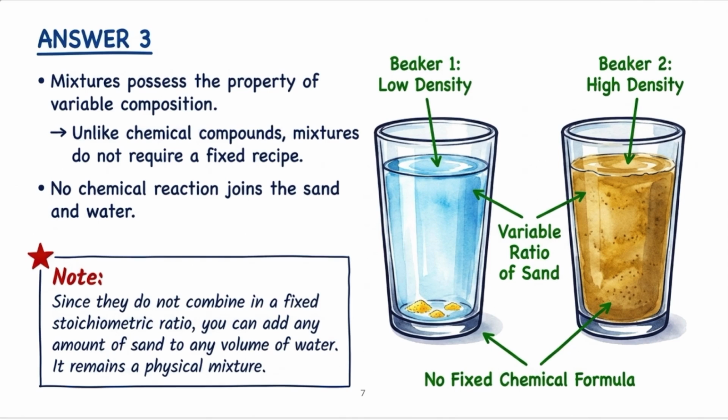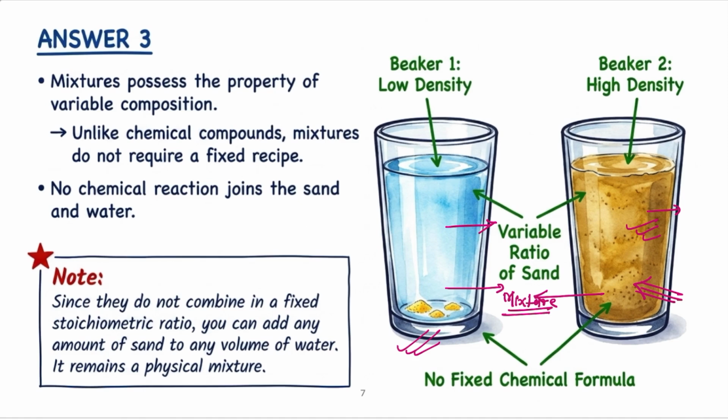In this diagram once you check, you will find you are mixing 1 spoon of sand and water, or you are mixing the what? 10 spoons of sand and water. So the ratio of sand and water in this is different and the ratio of sand and water in this glass is what? Different. But both are considered as what? Mixture, because a mixture can be prepared in any composition. So both glasses will be considered a mixture because there is no chemical bond formed between the components of the mixture. And that's why there is no fixed chemical formula for a mixture.